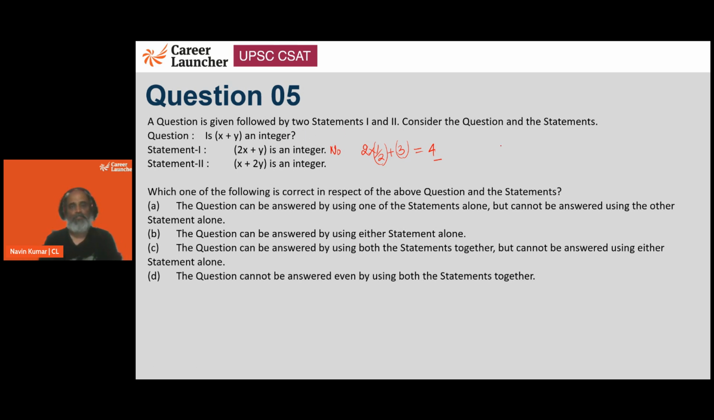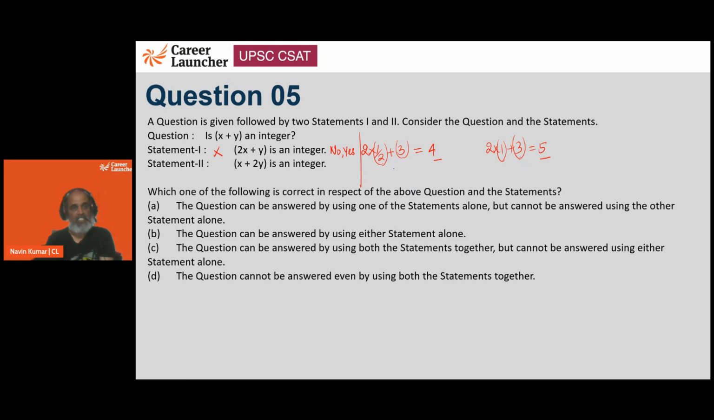What if we take 2 into 1 plus 3, which is going to give us a 5? So it is an integer. x is 1, y is 3. So x plus y will be 4. So is it an integer? Yes. We should get one definite answer. Either it has to be yes or it has to be no. Since we cannot figure it out, so this.